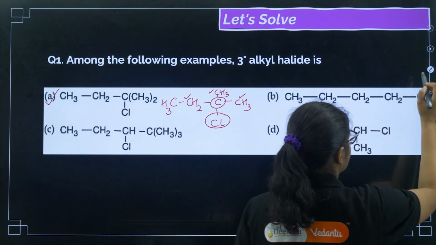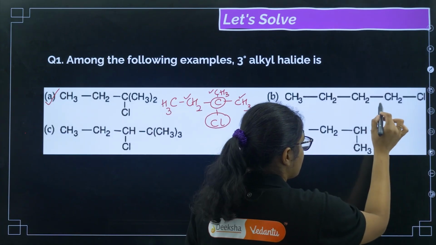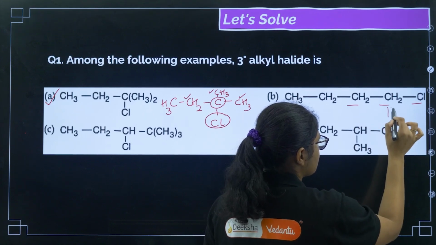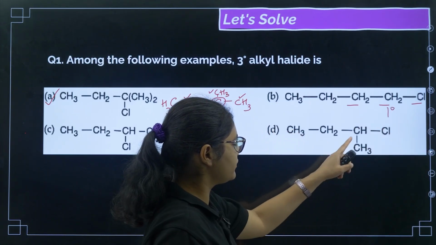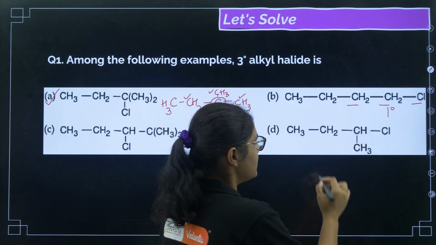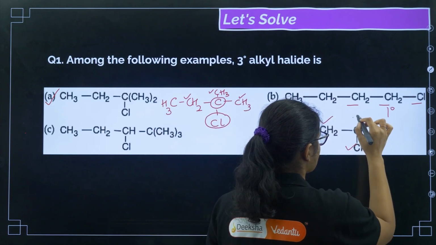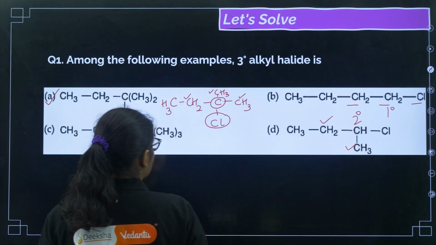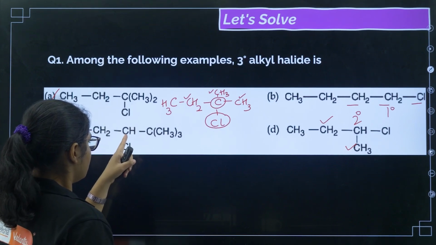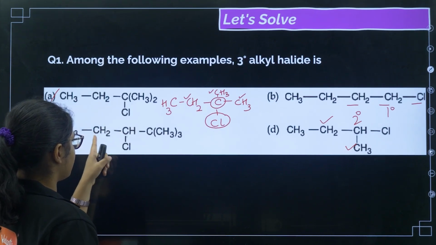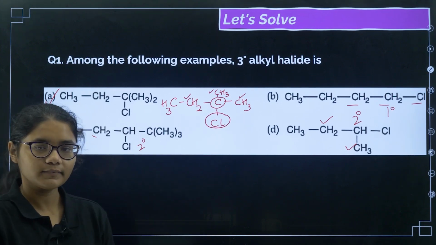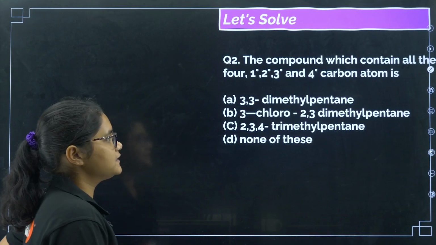Now if you see the second one, here the carbon which contains this X group is attached to only one carbon, so this is primary. Here the carbon which contains the X group is attached to 2 carbons, this is called secondary, 2 degree. Now here, the carbon which contains the halogen is again attached to 2 carbons, so this is also secondary. Okay, fine. So let us see the second question here.